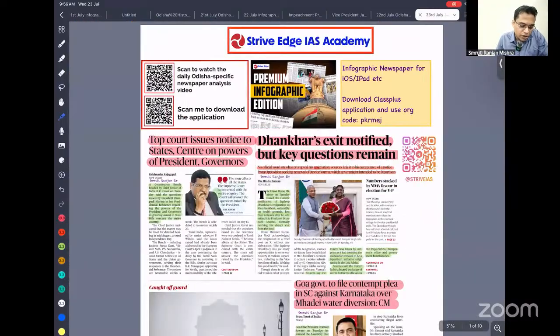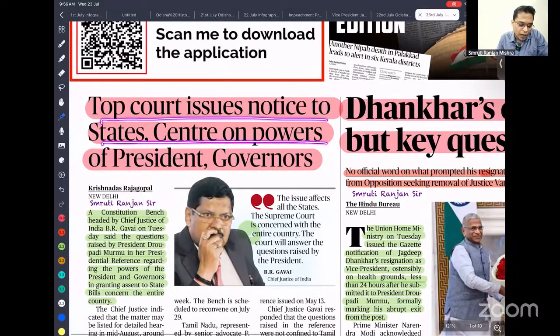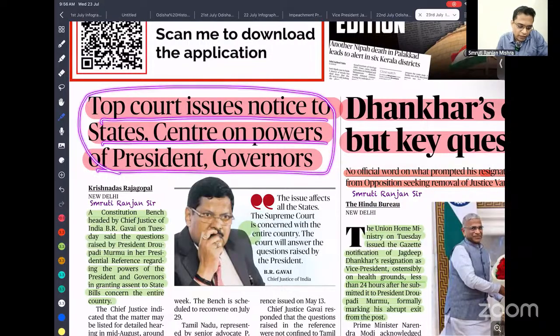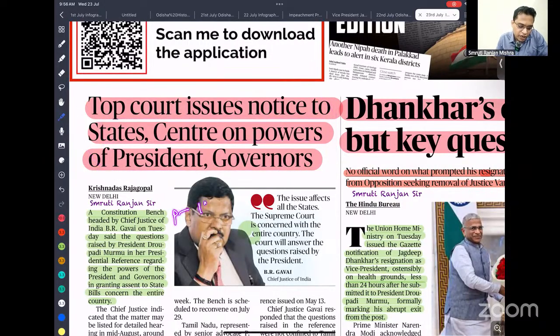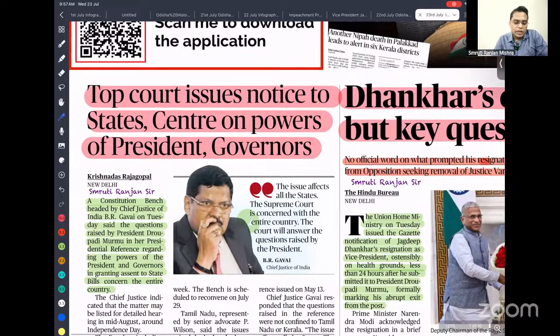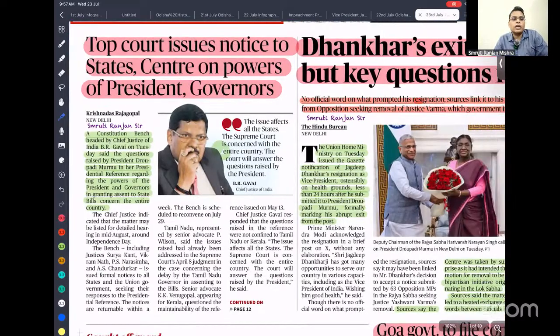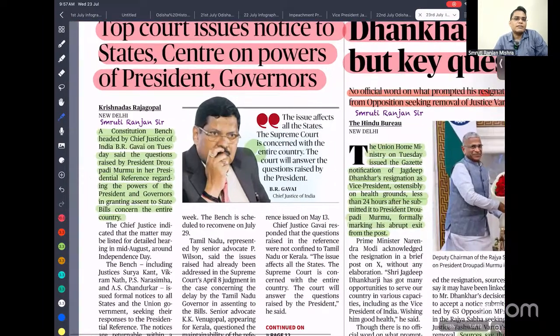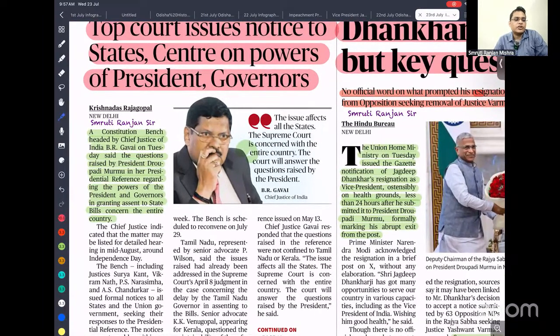Okay. So the first one is the top court issuing notice to the state and Centre on the power of the President and Governor. Recently, we know that the President filed a presidential reference under Article 143 of the Constitution. Recently, the Tamil Nadu Governor kept pending the bills passed by the state legislature. Due to that, the Tamil Nadu government filed a petition in the Supreme Court. In that case, the Supreme Court said that keeping a bill pending without taking any decision, despite it being repeatedly passed by the elected government, amounts to a violation of the Constitution, and deemed that there should be a time limit for the Governor, and if a bill is reserved for the President, the President should act within that time limit.